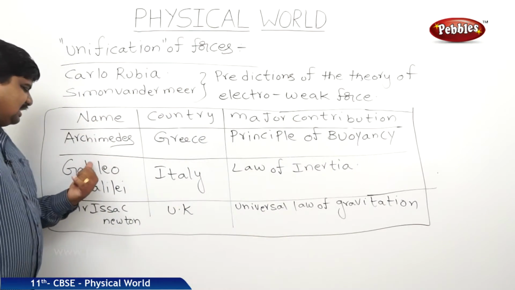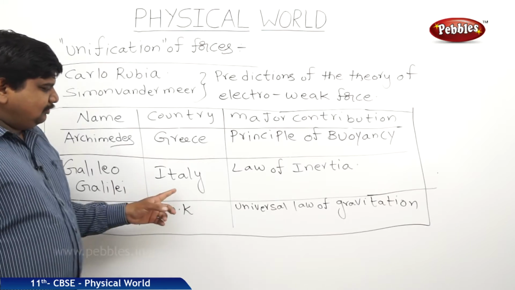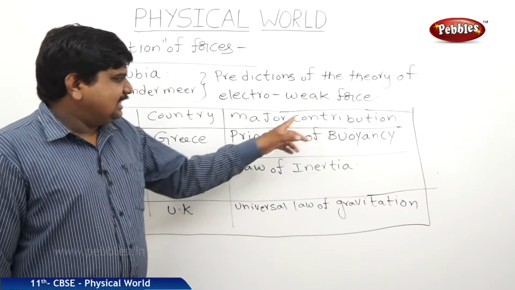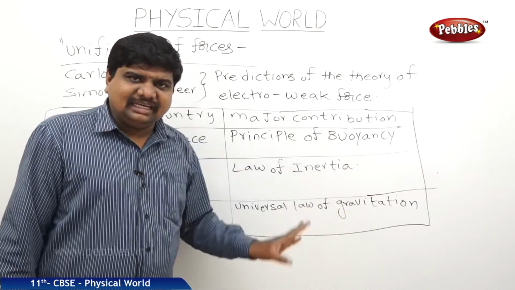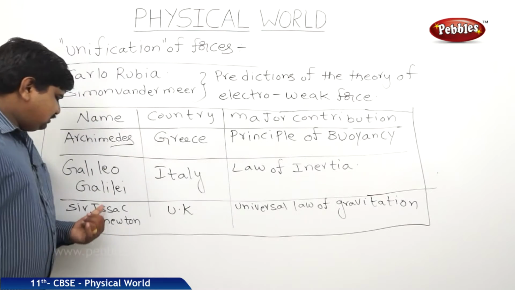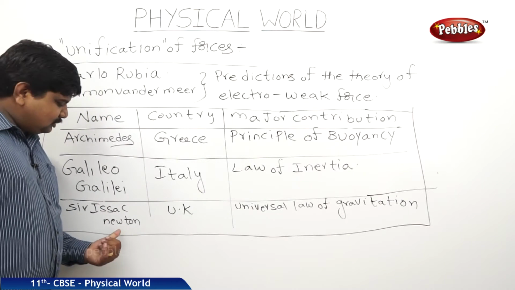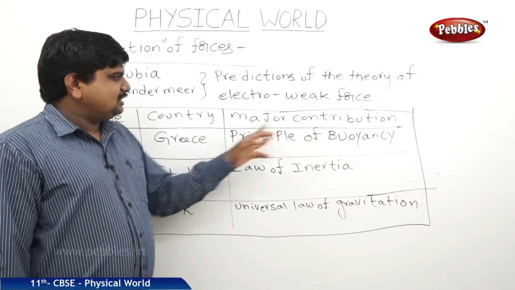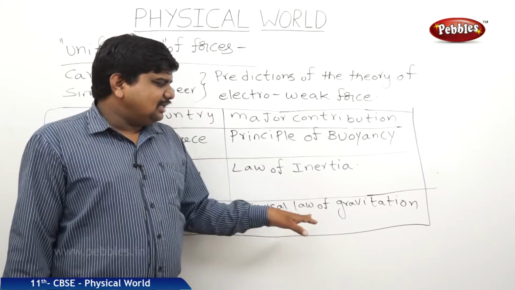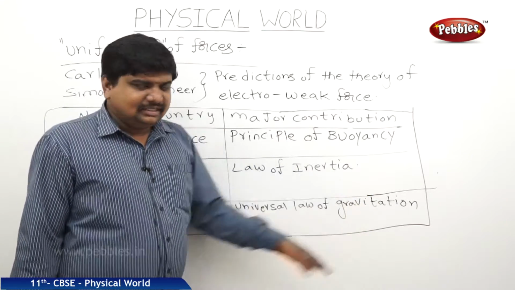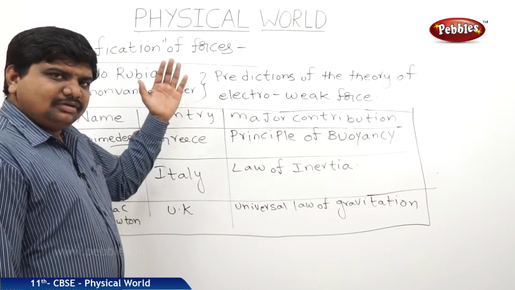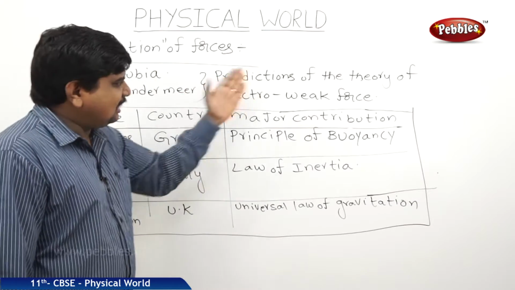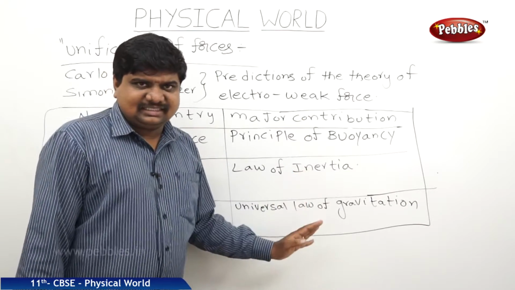Next one is Galileo Galilei from Italy. His major contribution is the law of inertia. Sir Isaac Newton, also called the father of physics, born in the UK, his major contribution is the universal law of gravitation.